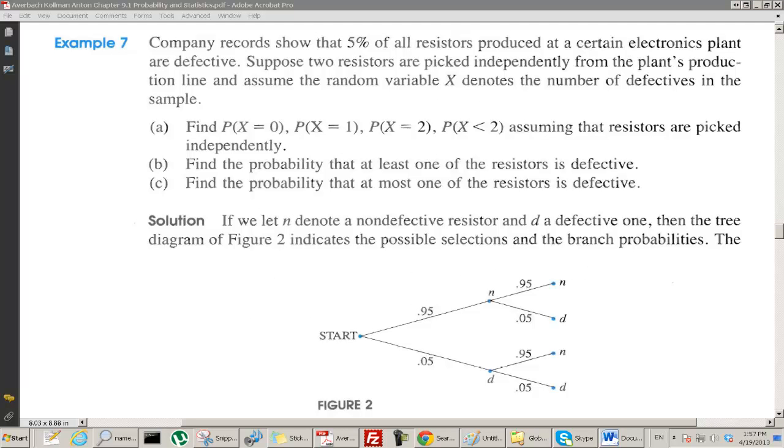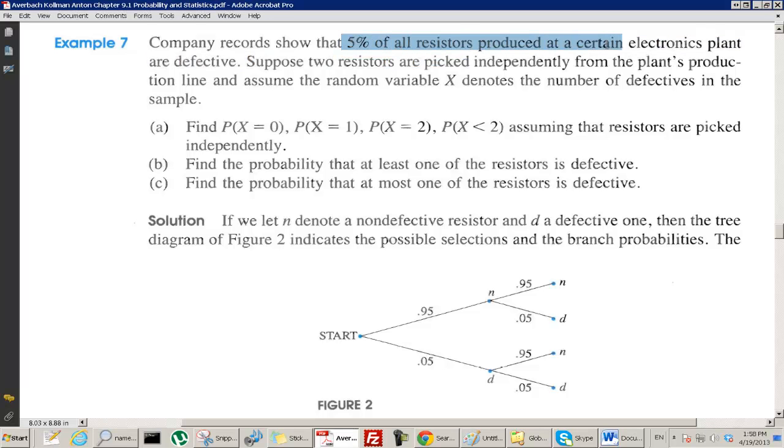Okay, let's try another one. This one, maybe a tree diagram may help us. So let's look at this. Company records show that 5% of all resistors produced at a certain electronics plant are defective. Suppose that 2 resistors are picked independently from the plant's production line, and assume the random variable x denotes the number of defectives in the sample.